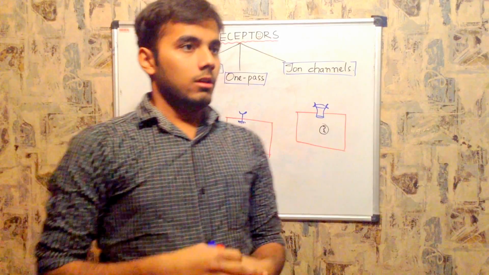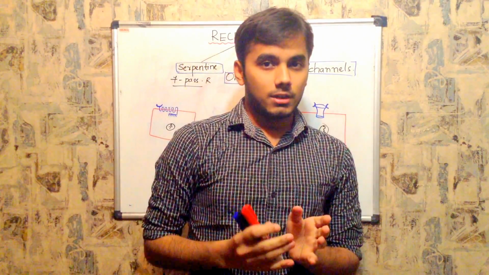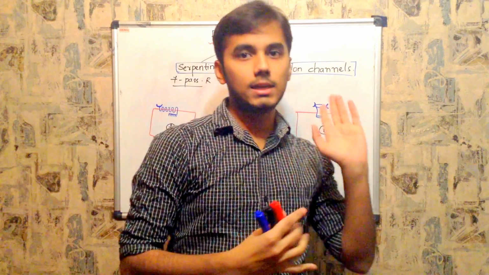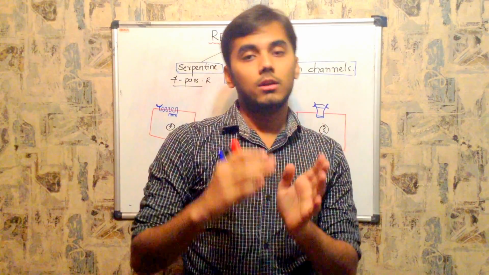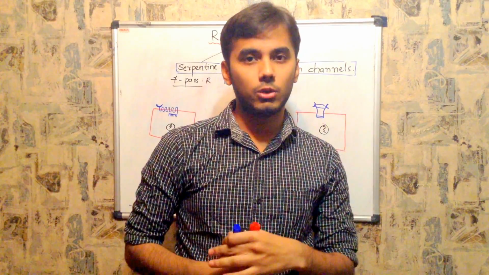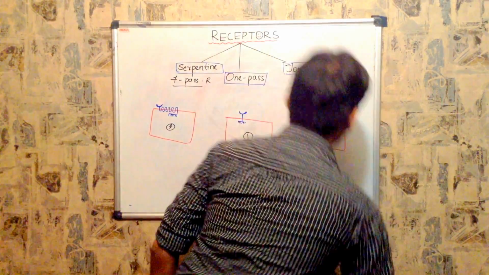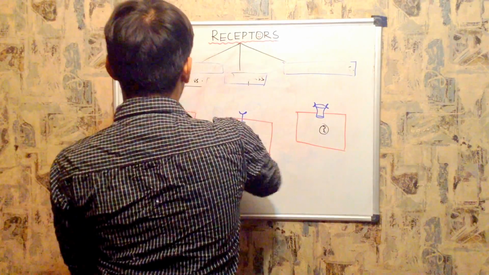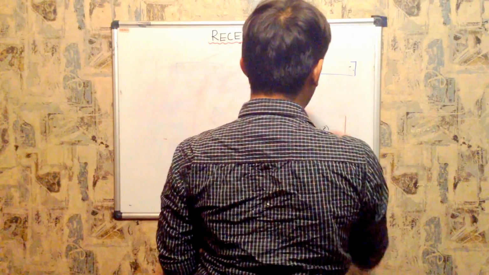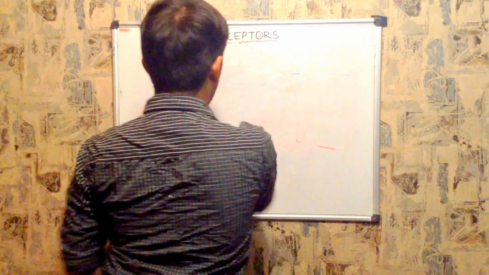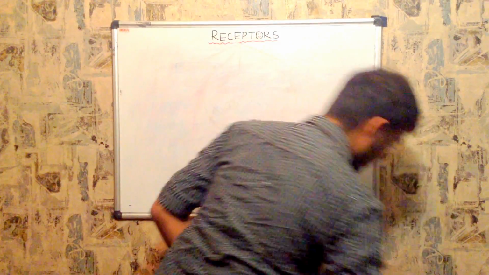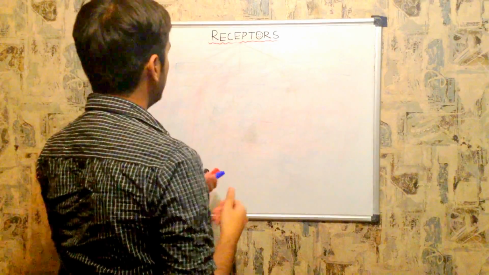Now we go on to the classification based upon what type of ligand is attaching to the receptor. The previous one was the classification based on shape. Now we'll go on to the classification based on what ligand is getting attached to that particular receptor. I'll explain the ligand binding concept of these receptors. Based upon what ligand, the receptor name will be changed.